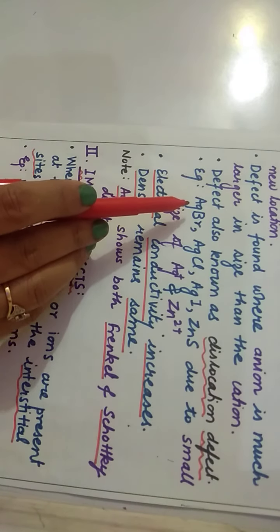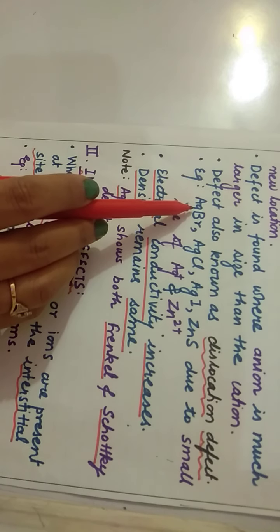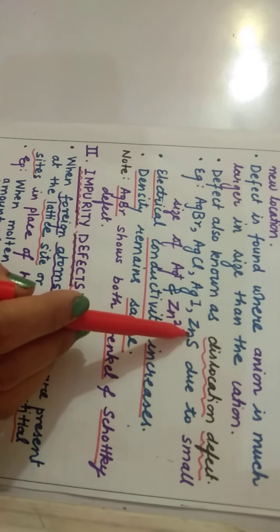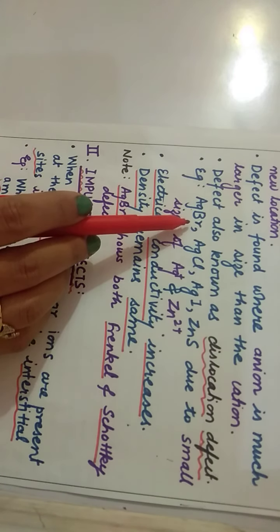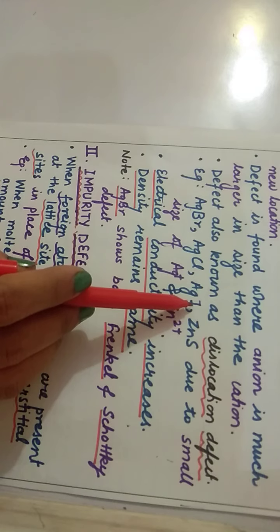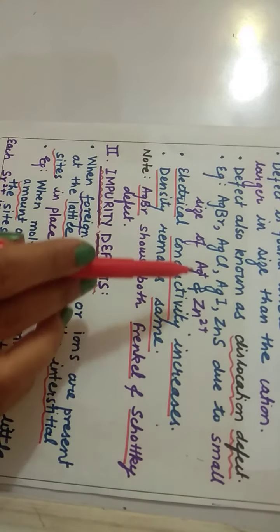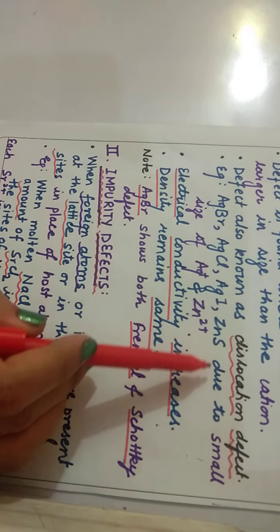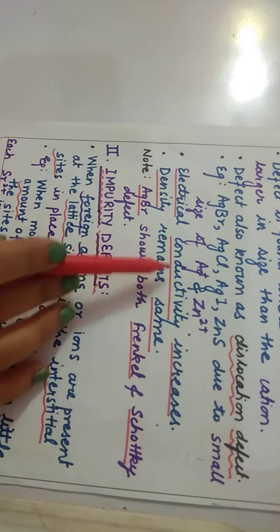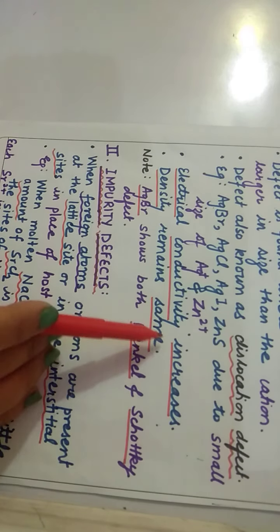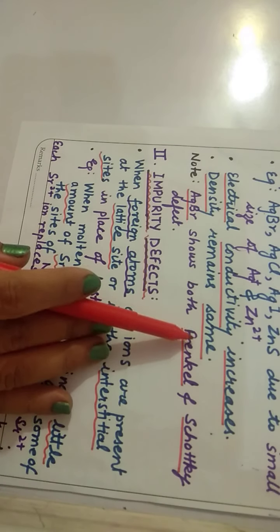These compounds show this kind of defect because the size of Zn2+ and Ag+ is much smaller as compared to Br-, Cl-, I- and S2-. Here, as the cation moves within the solid, electrical conductivity increases due to the flow of charge, but the density remains the same.